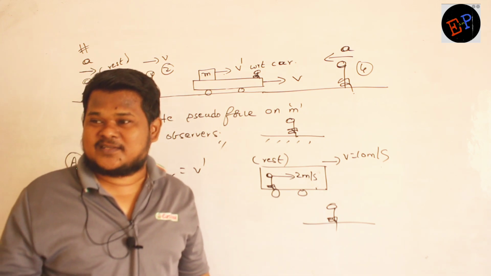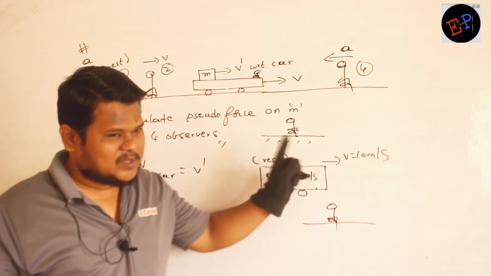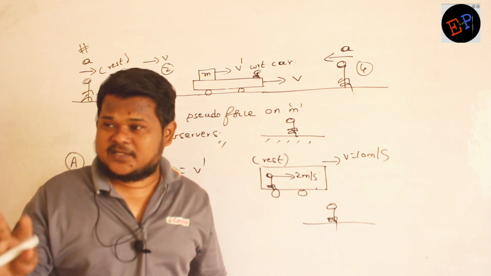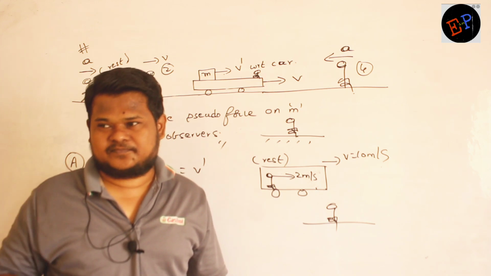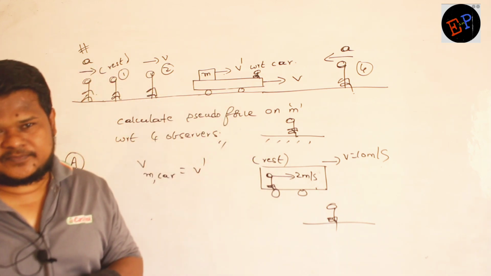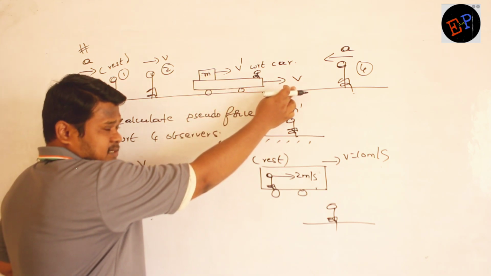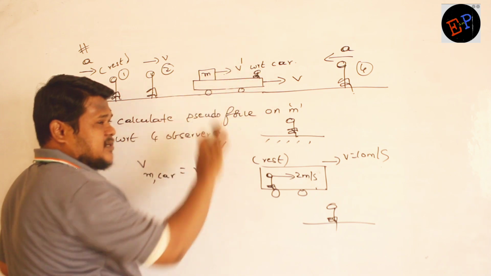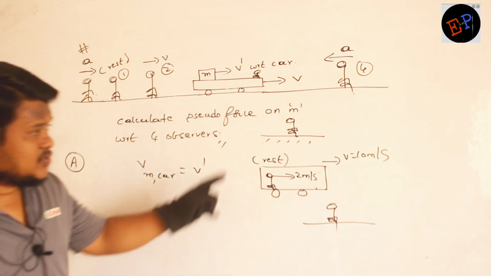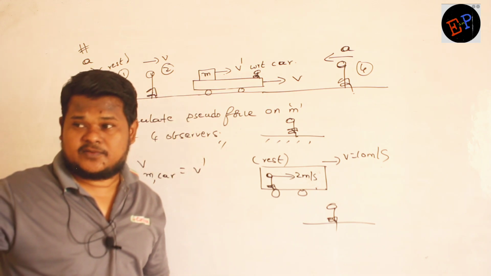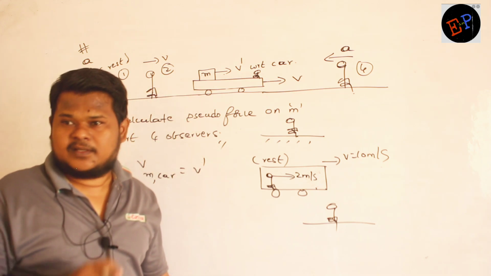How did you get this 12? Because he has two velocities, no? He has the velocity of the bus also, and further he is walking. So total velocity 10 plus 2, 12. Same concept here also. This mass has a velocity of v, and with respect to the car it is again traveling with a velocity of v dash. So to this observer, the mass has two velocities, v plus v dash. Are you able to understand?